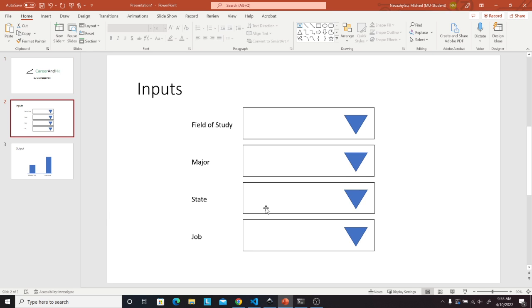So there would be a simple HTML form that would have a field of study drop down, which would filter down the majors, and you would select the major, and then you could select the state, and then you could select a job. The state's important because different states have different expenses when it comes to groceries and apartment rents.